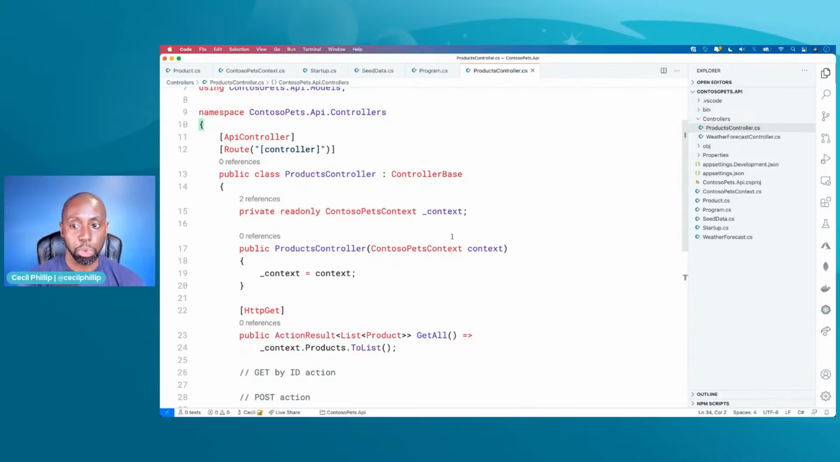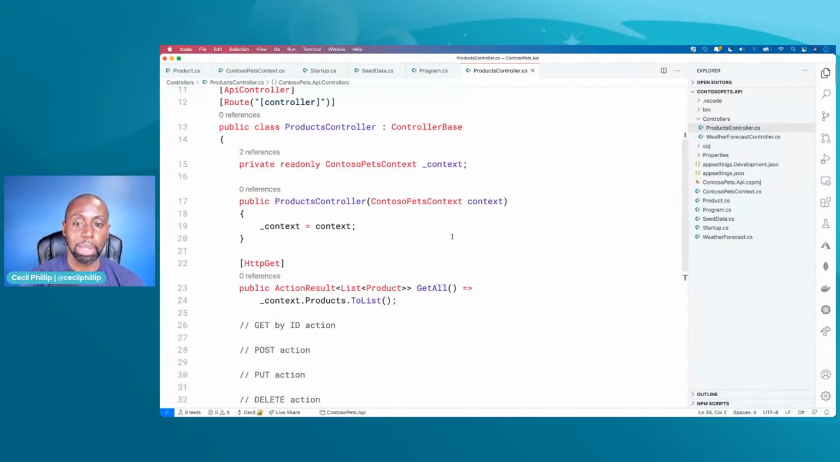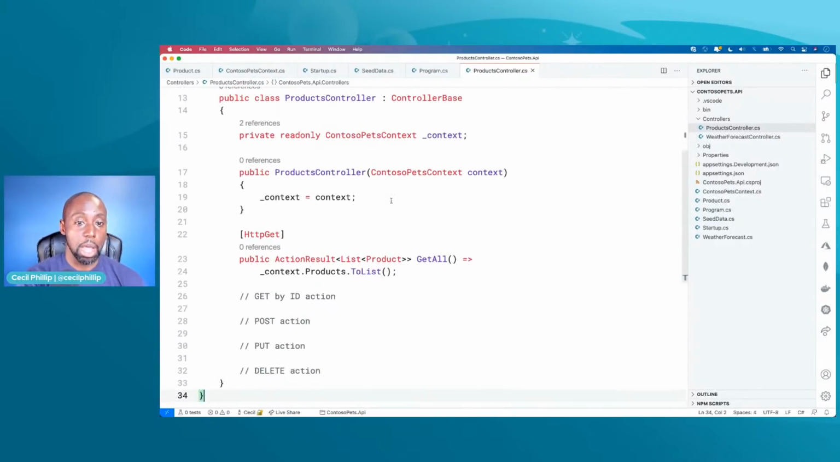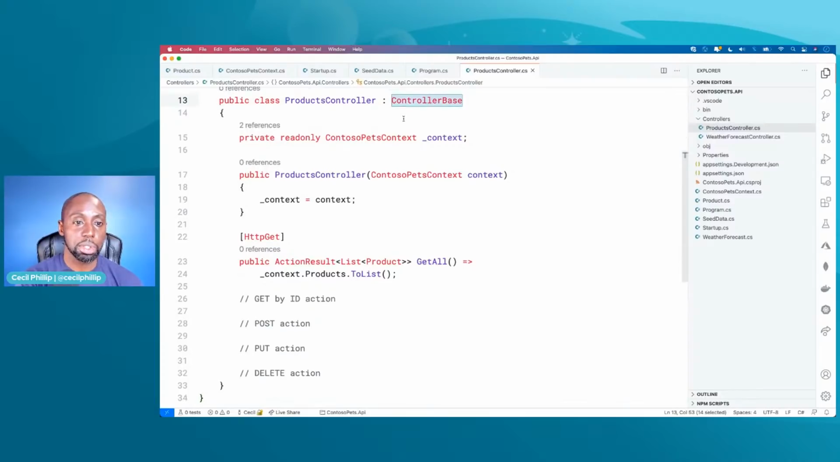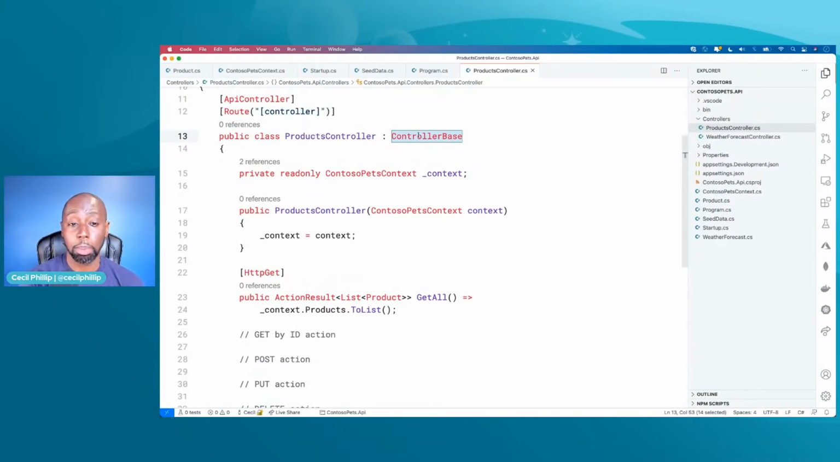Now, let's take a look through the code and see what it actually does. It's not always good to just blindly copy and paste code from the internet inside of your project. Now, our controllers inherit from this thing called controller base, right? Inheriting from controller base gives us a lot of extra methods that we could use that just make development of APIs a little bit easier.